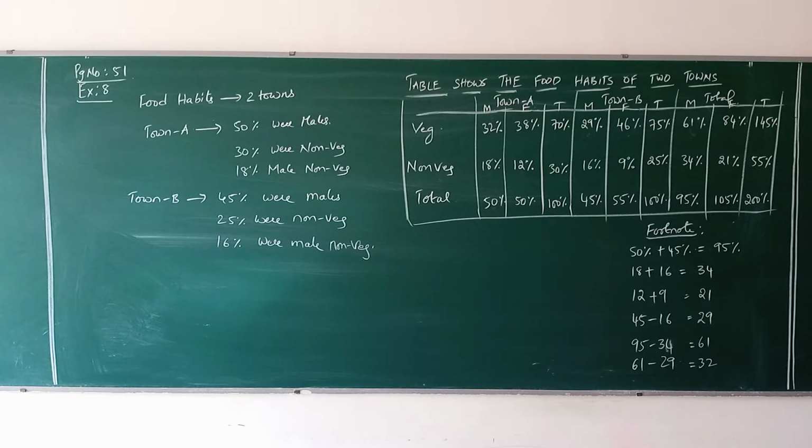The whole total, for both towns together, may or may not be required. Individual town A, town B doing is fine, or else the whole total also doing is fine. No problem. Both are one and the same.